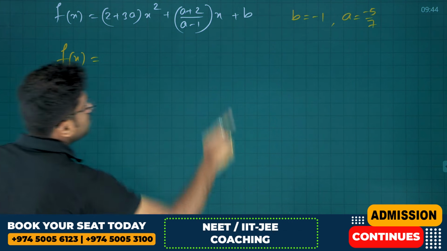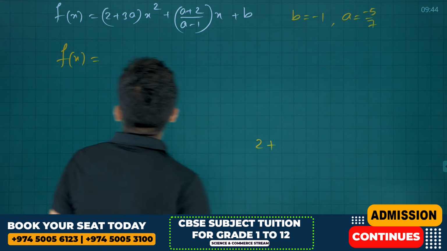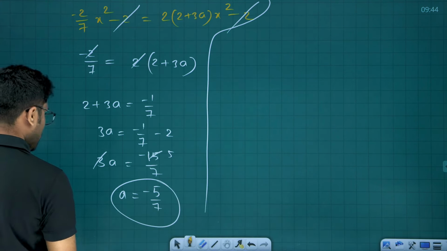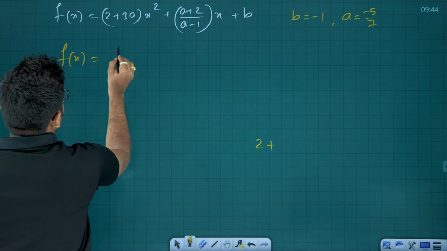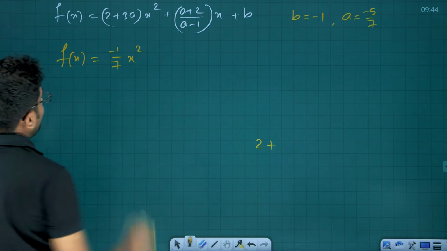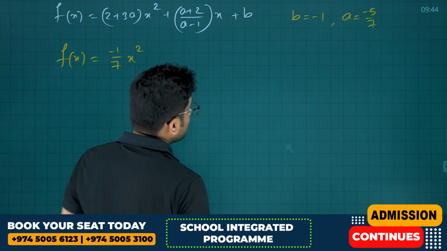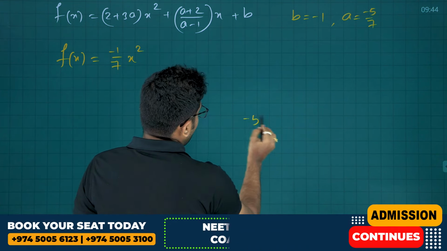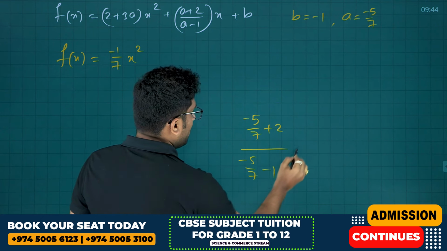F of x is equal to 2 plus 3a. Anyhow, we know just now what is 2 plus 3a? 2 plus 3a is minus 1 by 7 directly. So that is minus 1 by 7 into x square plus a plus 2 by a minus 1. A plus 2, a is minus 5 by 7. Minus 5 by 7 plus 2 divided by minus 5 by 7 minus 1.